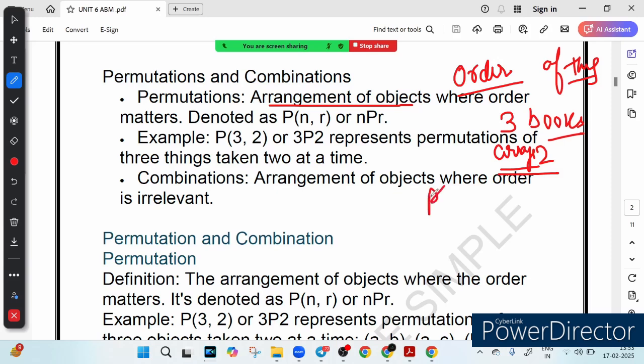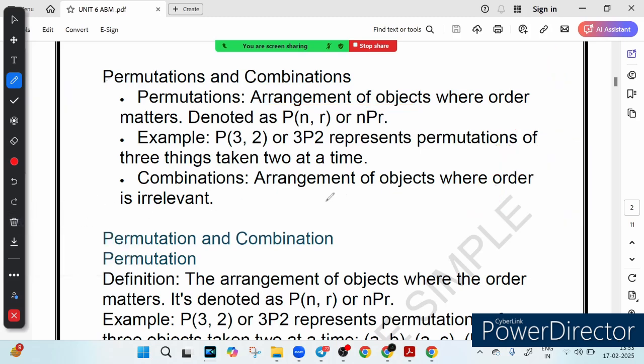We can write it either as P(3,2), P under bracket 3 comma 2, or we can write it as 3P2. This is another way of writing it. Permutation: order matters here. So in permutation, remember, order, or we call it arrangement, always matters, right? So that is permutation. Now combination, on the other hand, is about grouping things together. If you had those same 3 books and you just want to know how many ways you can pick 2, that is a combination.